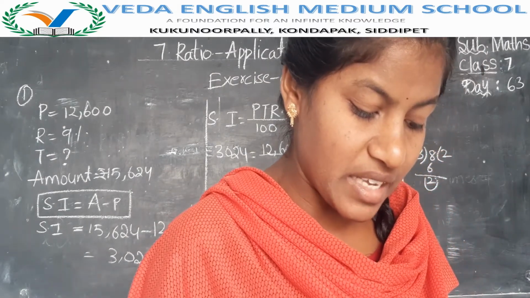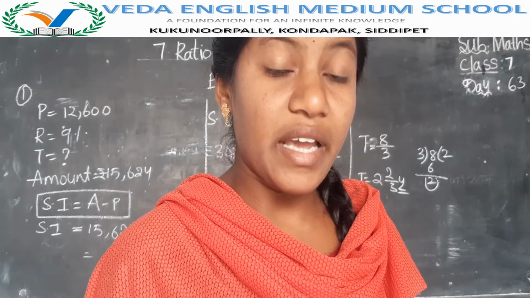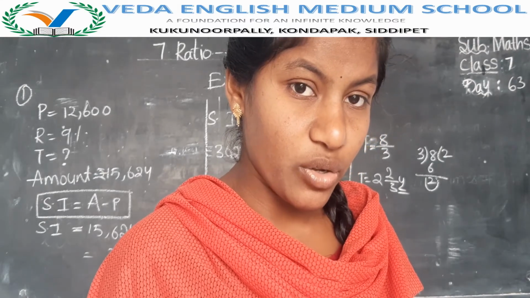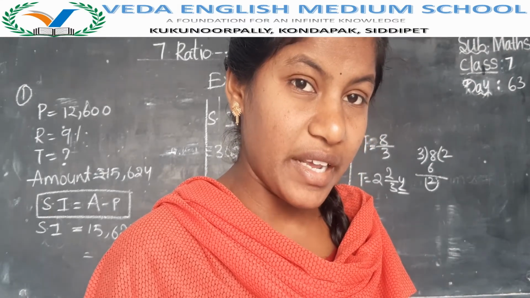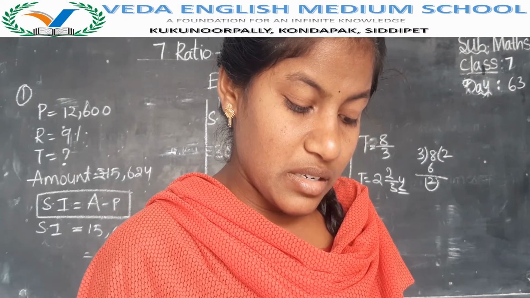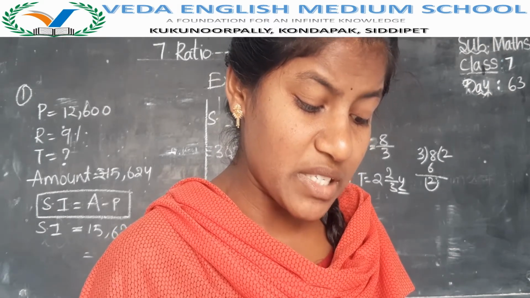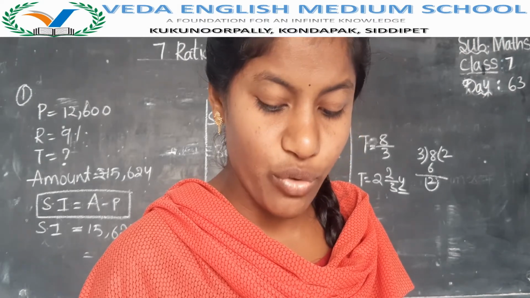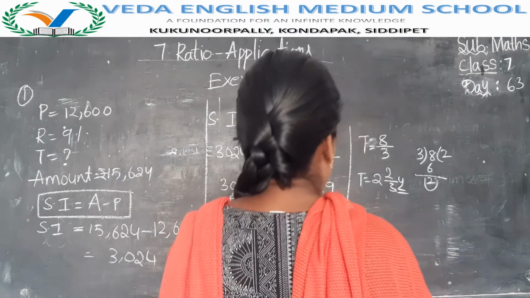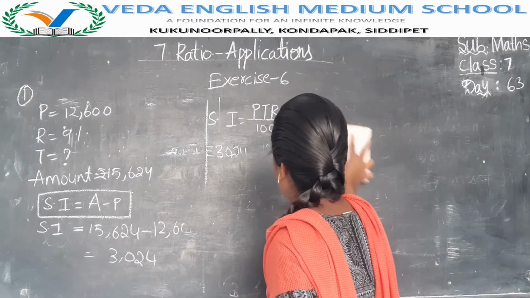At what rate does a sum double itself in 8 years 4 months? At what rate of interest does some money double itself in 8 years 4 months? Since it asks at what rate, we have taken some money. So we'll take the principal as 100.